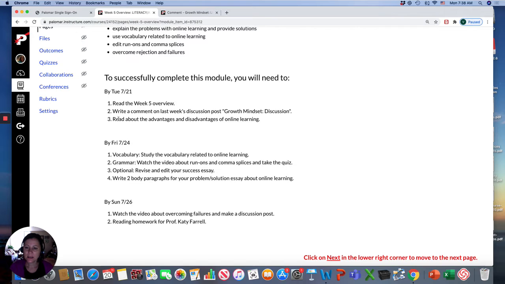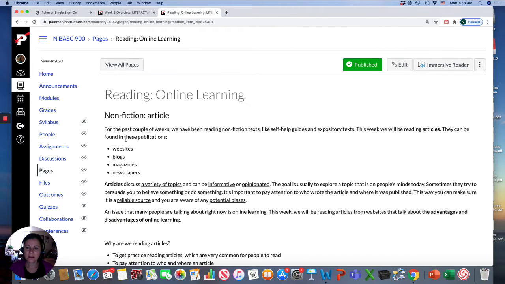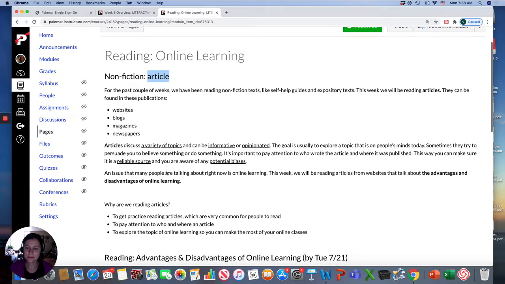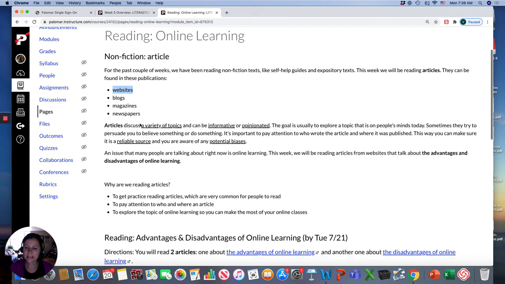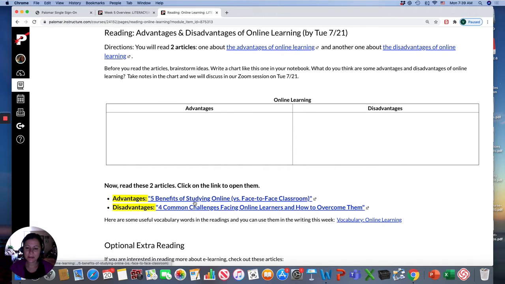Also for Tuesday, read about the advantages and disadvantages of online learning. So we're moving on to a new topic. You'll be reading articles. And these were found on websites. So you're going to actually this week read 2 articles. One about the advantages of online learning. That's the good things about online learning. And another one about the disadvantages, the negative things about online learning. You can find the articles right here, so you need to click on them to read them.